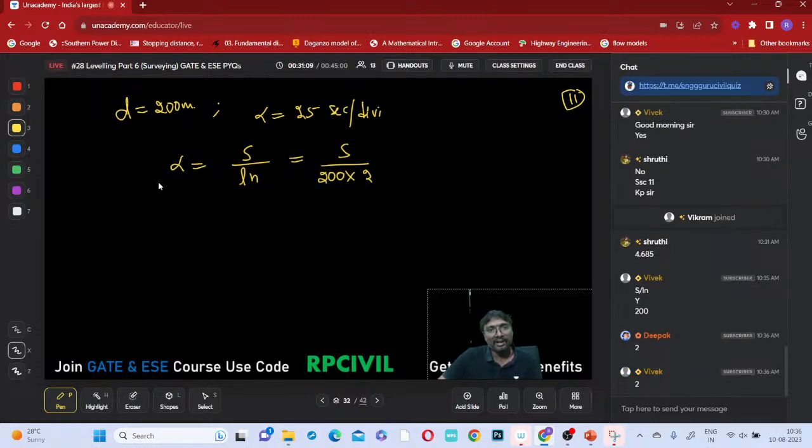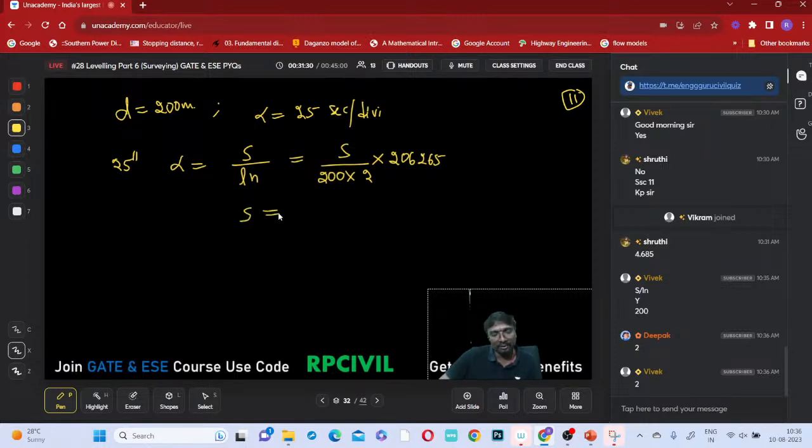What is that alpha given? It is 25 seconds per division, right? That is your 25 seconds. So this multiplied by which one? 206265 you are having, right? 25 seconds, then only you will be getting this value in seconds, converting radians to seconds.